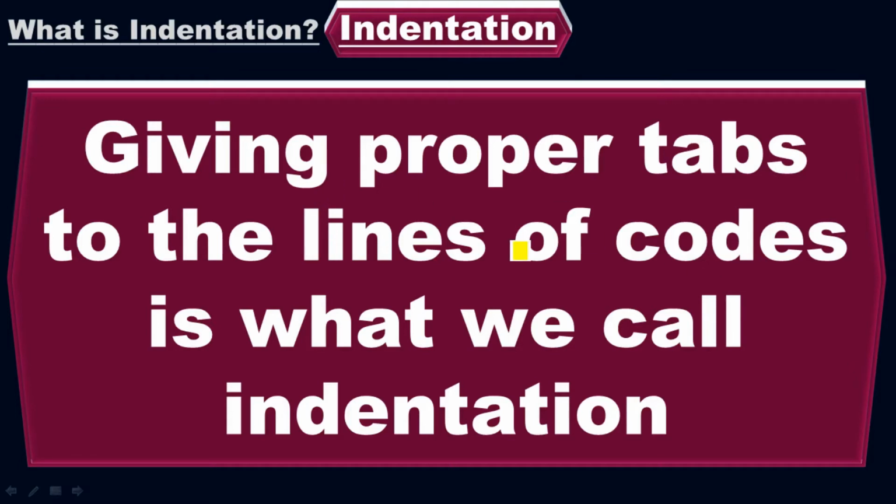What do we mean by tabbing? Tabbing means the proper space. In other words, we can say that where the line has to be started. What is the starting point? The proper tabbing to the lines of code is called indentation. This is a simple definition for the indentation that we have.